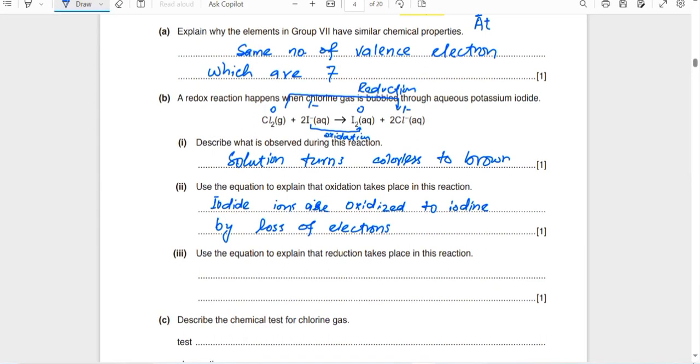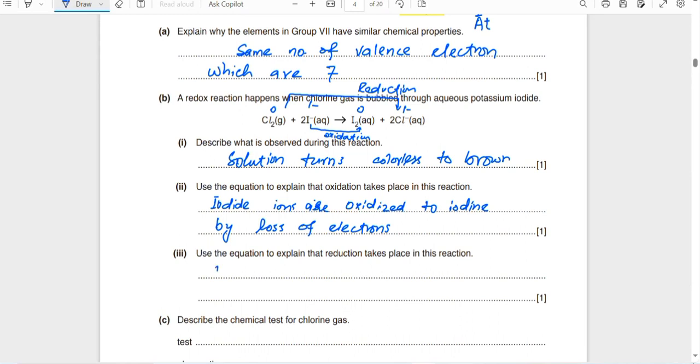Next question is, use the equation to explain that reduction takes place in this reaction. Of course, chlorine is reduced from 0 to -1. You can say it in terms of oxidation state as well, or in terms of gain of electrons.